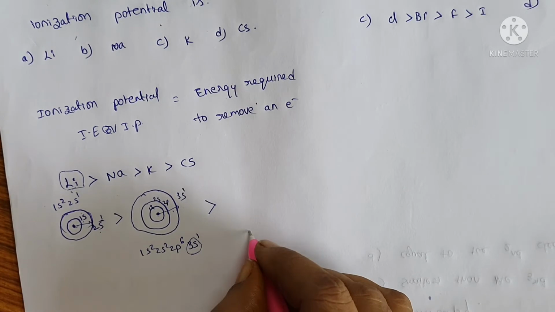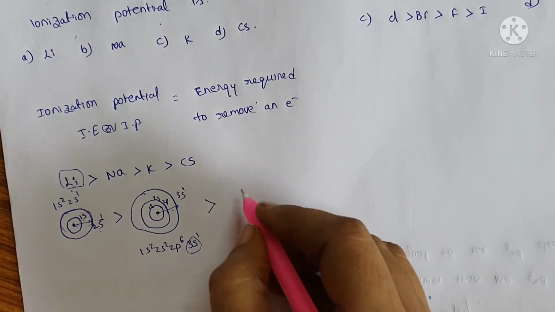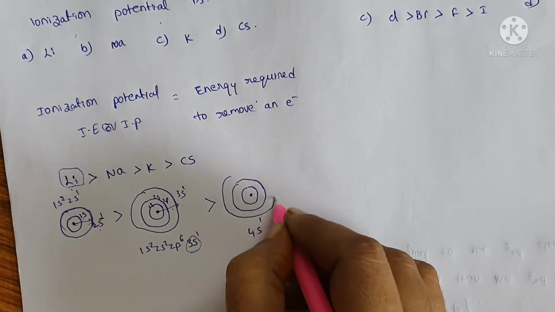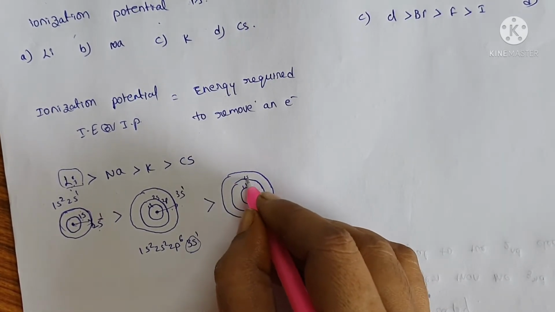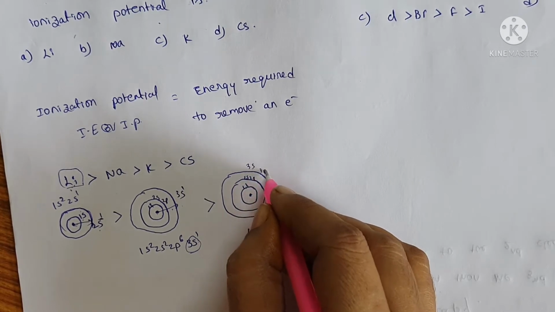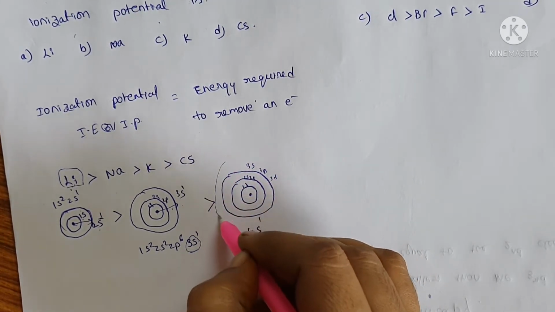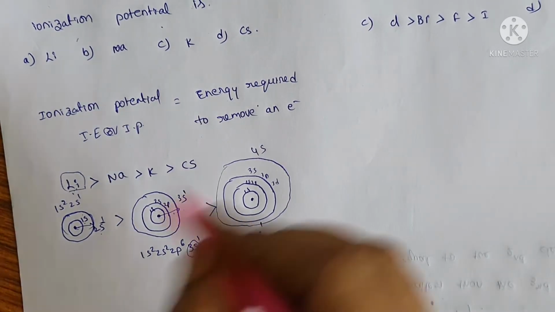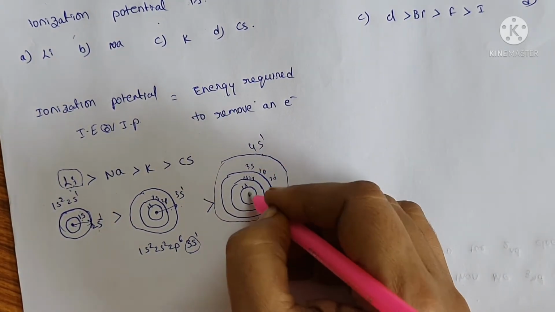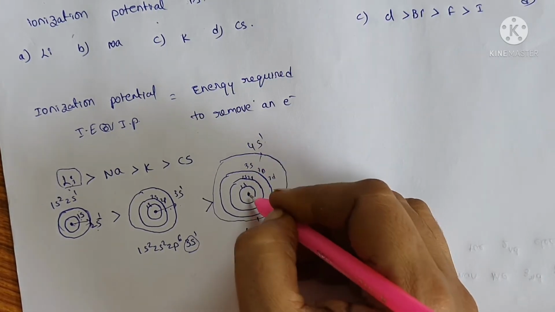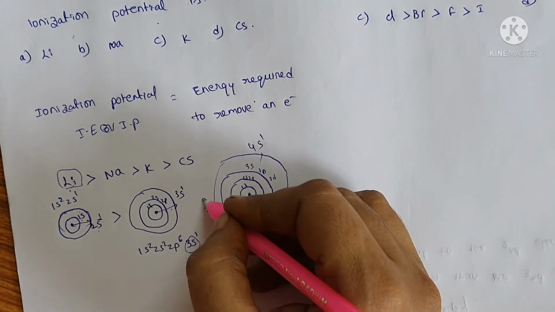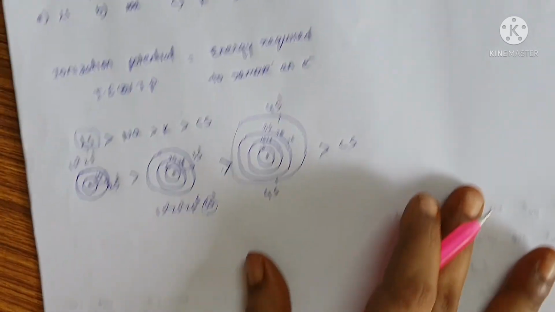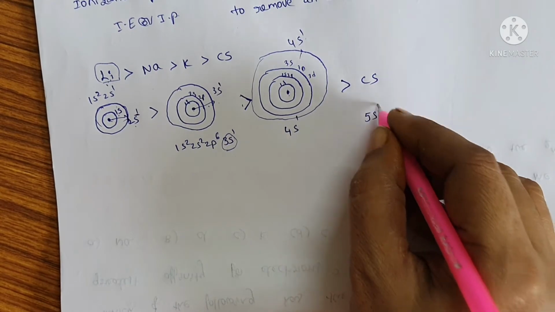Whereas in potassium, another shell is coming, that is 1s, 2s, 2p, 3s, 3p and 3d, and the next one is 4s. The attraction between this electron and the nucleus is very less. So the ionization energy is also less. And next, cesium, which has 5s.